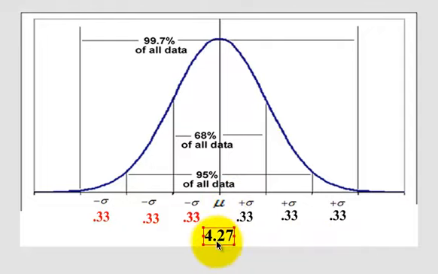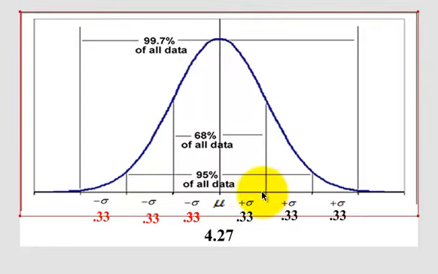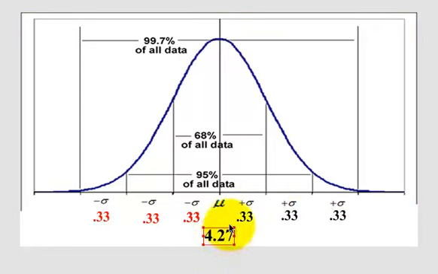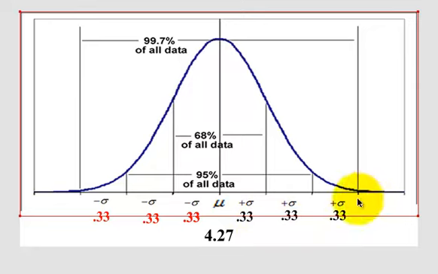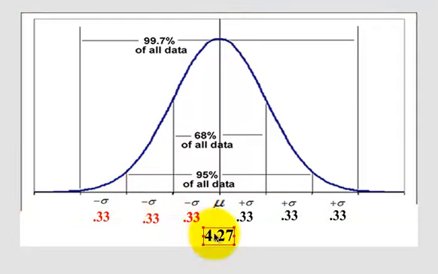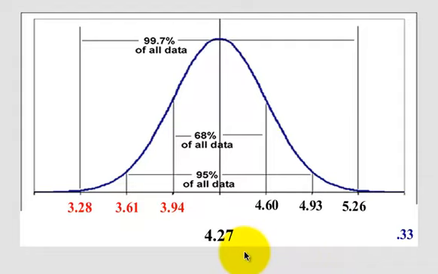So going to the right, we're going to add 4.27 plus 0.33. That's going to be the first standard deviation. We're going to add 4.27 plus 0.33 and another 0.33. That's going to be our second one. And we're going to add 4.27 plus 3 times 0.33. That's going to be our third one. And then going backwards, we're going to subtract 1 standard deviation, subtract 2 standard deviations, subtract 3 standard deviations. I'm going to go ahead and turn them into real numbers. There it is, right? So there's 1 z-score, 2, 3 z-scores, standardized scores. But these are real values now, okay?